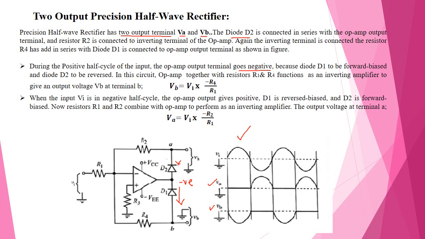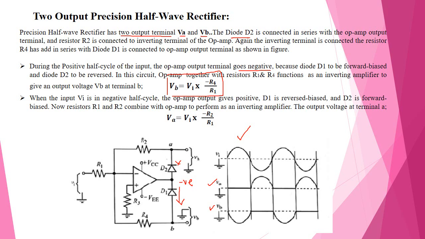Then at output terminal B, VB is equal to Vi times minus R4 divided by R1. During the negative half cycle, the output of the op amp goes positive.